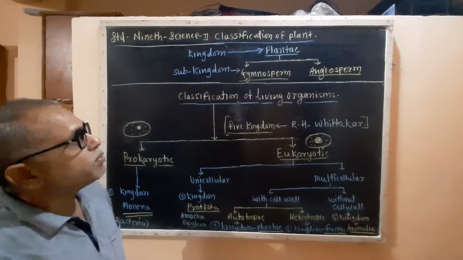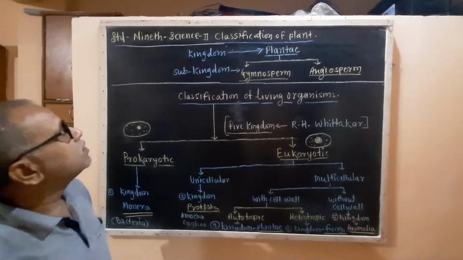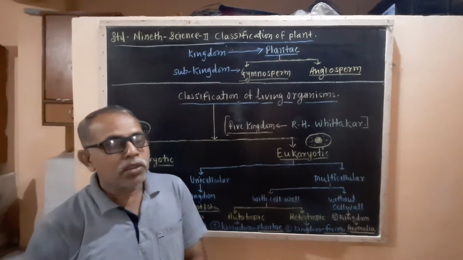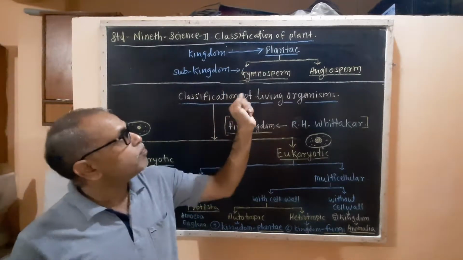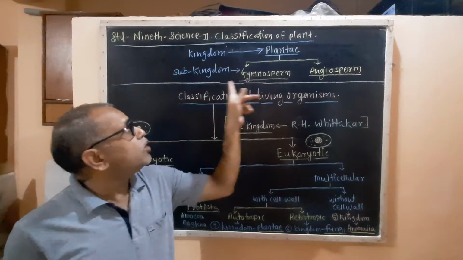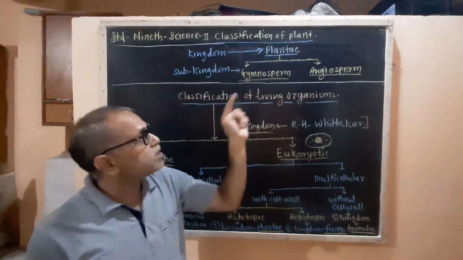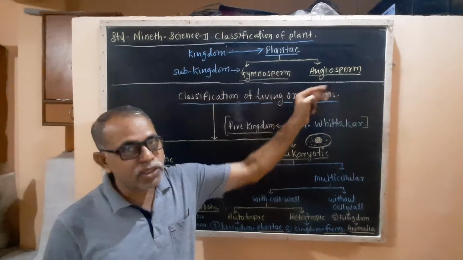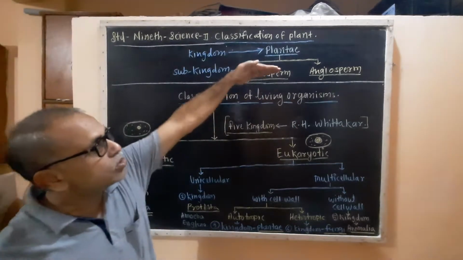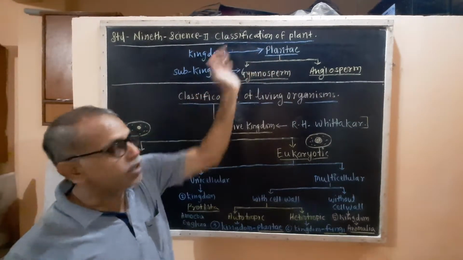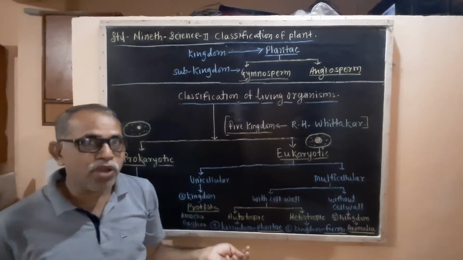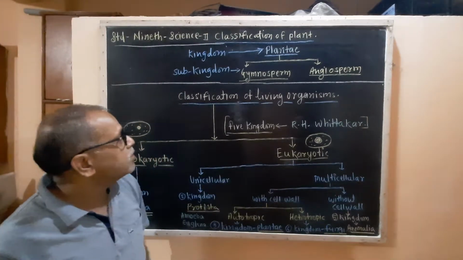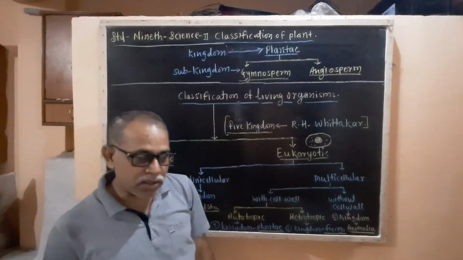Today's topic is classification of plants from 9th standard science 2. In this chapter we are going to study the kingdom Plantae, which is divided into two sub kingdoms, that is gymnosperms and angiosperms. Before that, we are going to revise the portion which we studied in the 8th standard, that is the classification of living organisms.